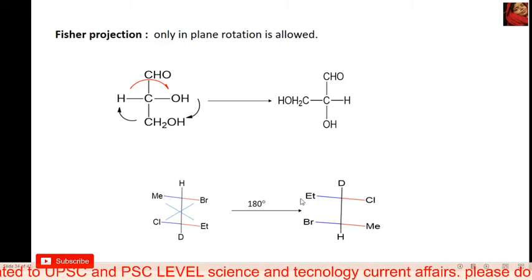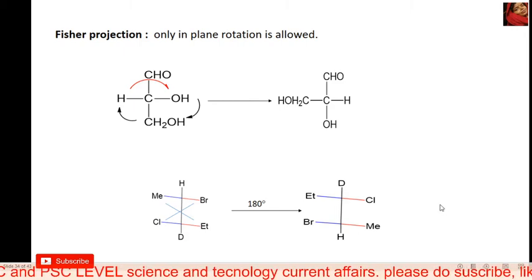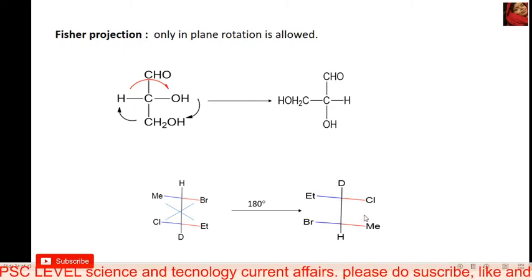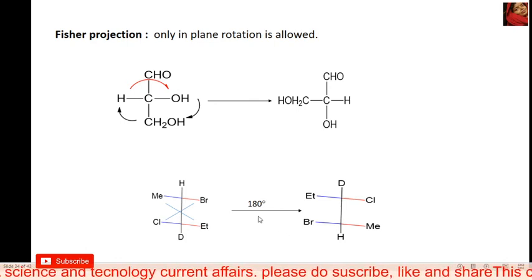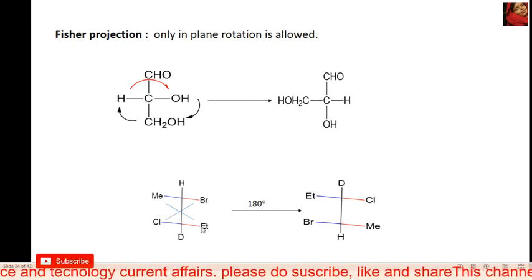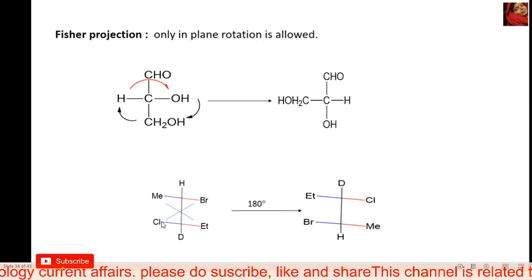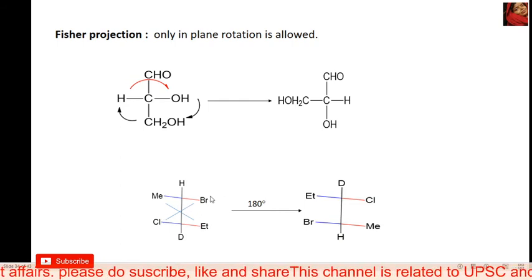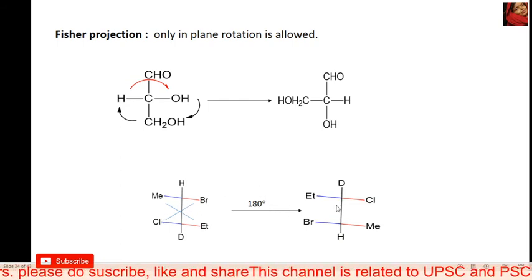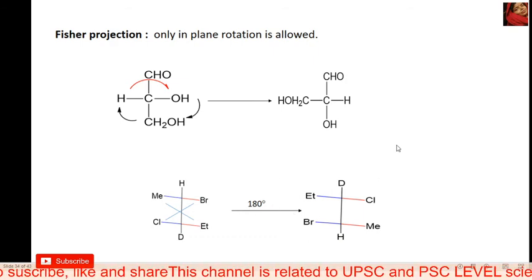Then it's the right answer for this question, and we don't need any long procedure to solve it. Always remember, in a 180-degree rotation the diagonal change is possible. It's a trick for solving a question within a few minutes.